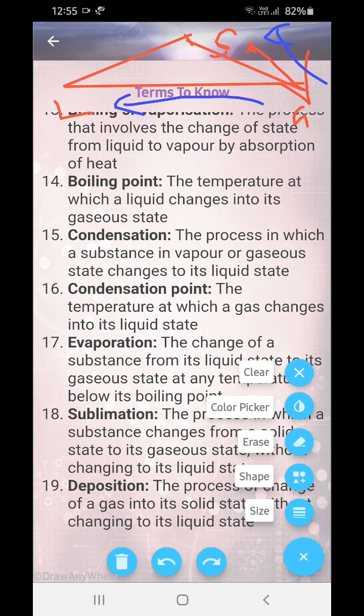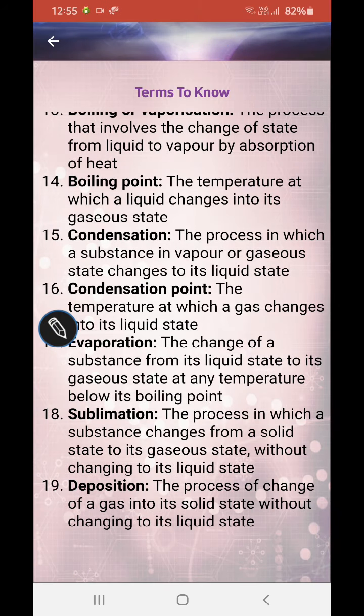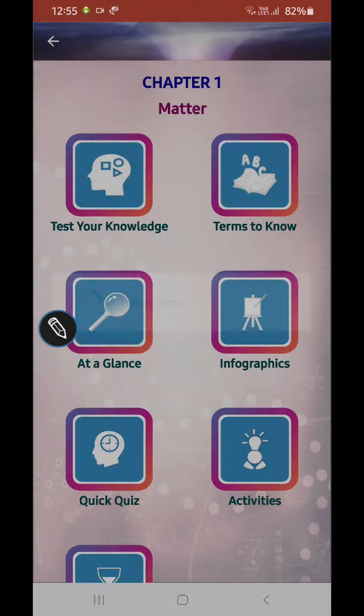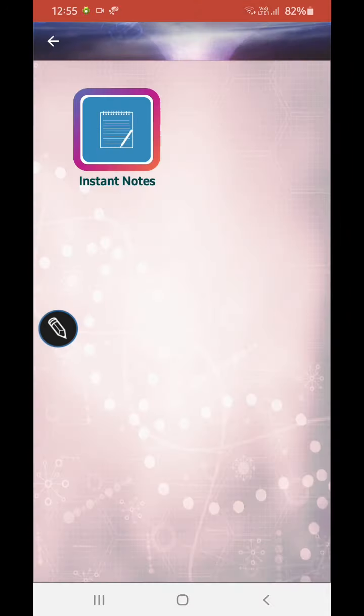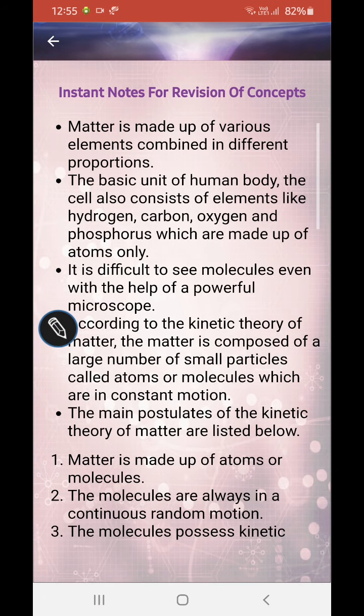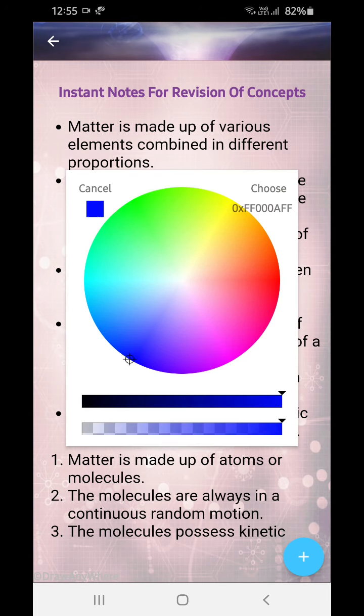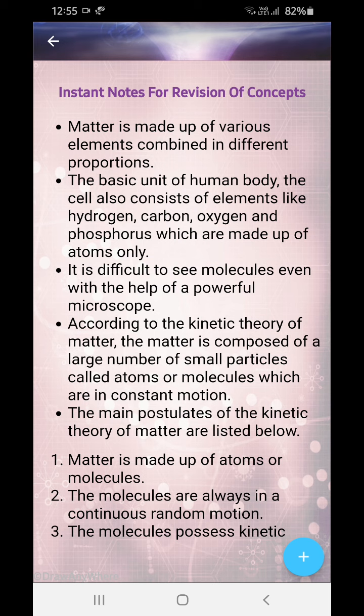Let's go back to our original color, or you would like to stay in this color, whatsoever. At a glance, now just a moment. Now matter is made up of various elements combined in different proportions.